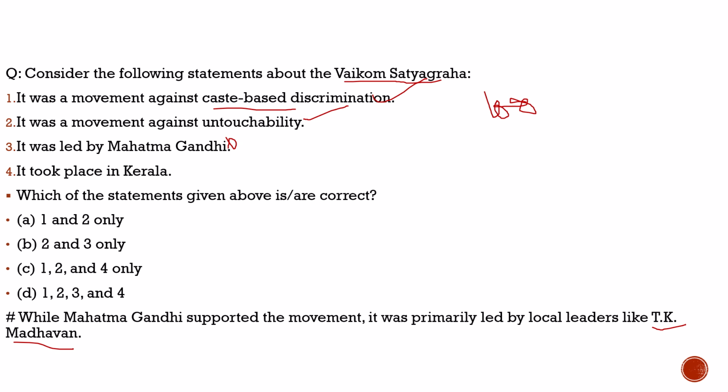this satyagraha. Fourth, it took place in Kerala, 100% correct. It took place in Kerala. So with respect to this question, the correct statements are statement 1, 2 and statement 4, which is option C. Option C is the correct option.